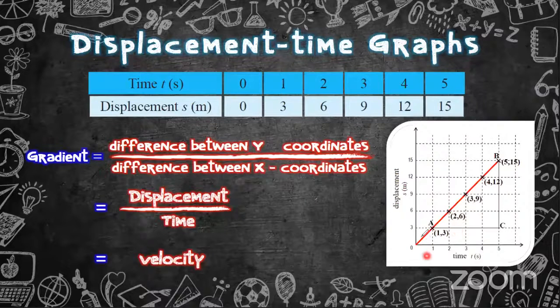0, 0; 1, 3 here; 2, 6 here; 3, 9 here; 4, 12 here;